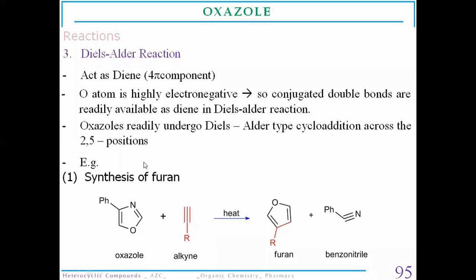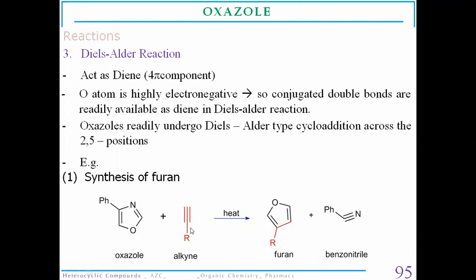Now, a very important reaction for the oxazole compound is the Diels-Alder reaction. What is this Diels-Alder reaction? It is basically a cycloaddition reaction between a dienophile and a diene.